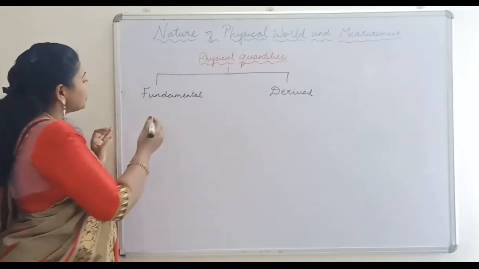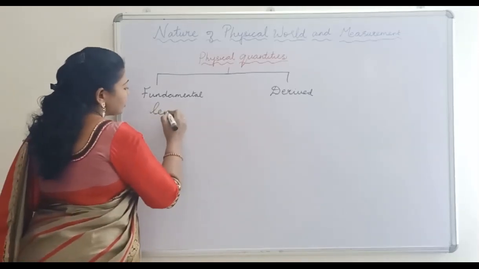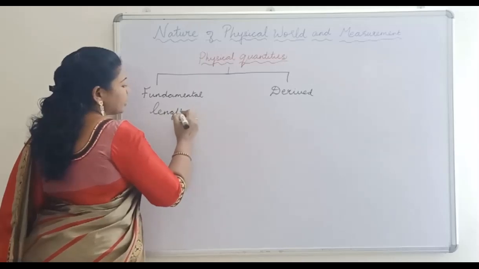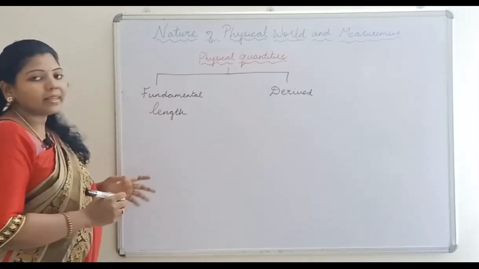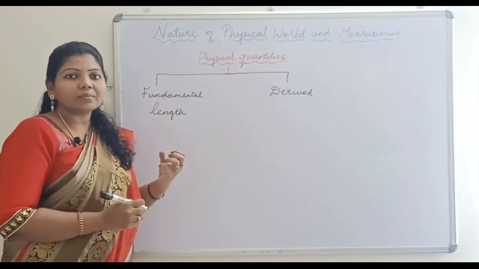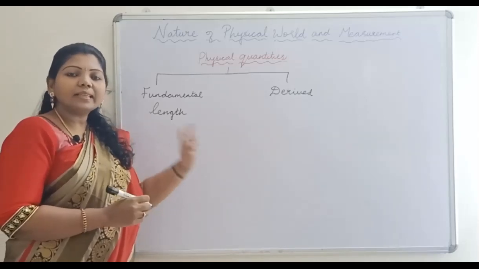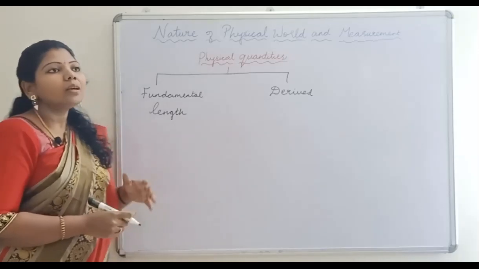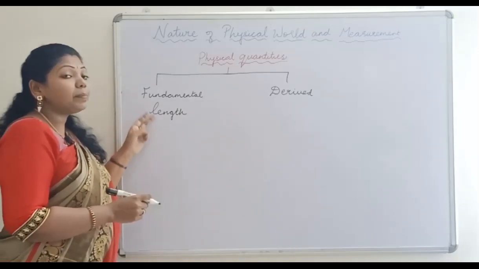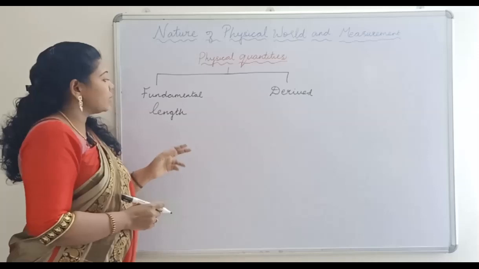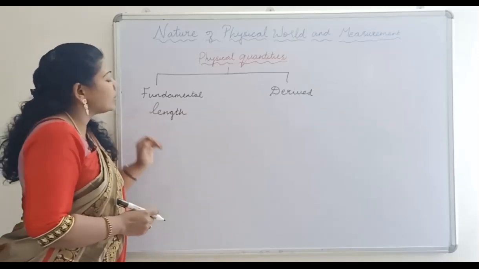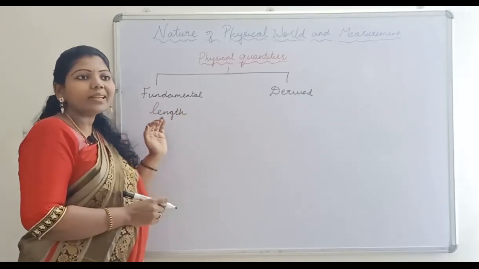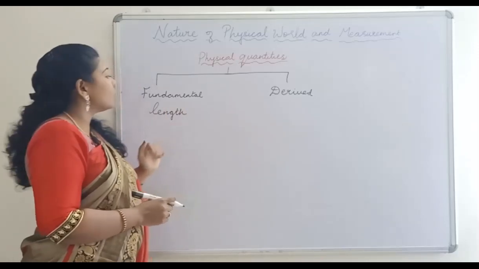Suppose, for example, if you consider length, if we want to measure length, we need only the length. We don't need any other physical quantity like mass, time and so on. So this quantity is independent of other physical quantities. This quantity is called a fundamental quantity, that does not depend on any other quantity.